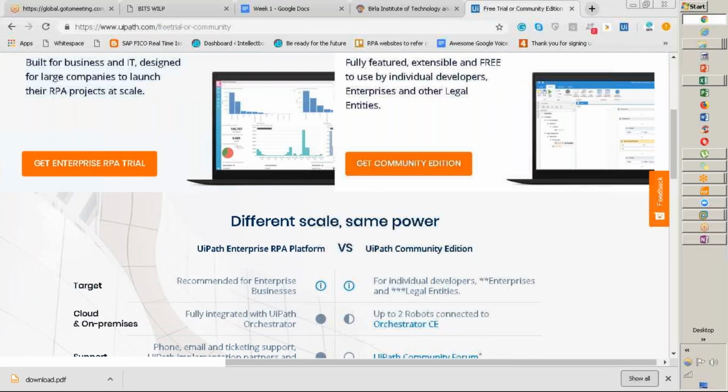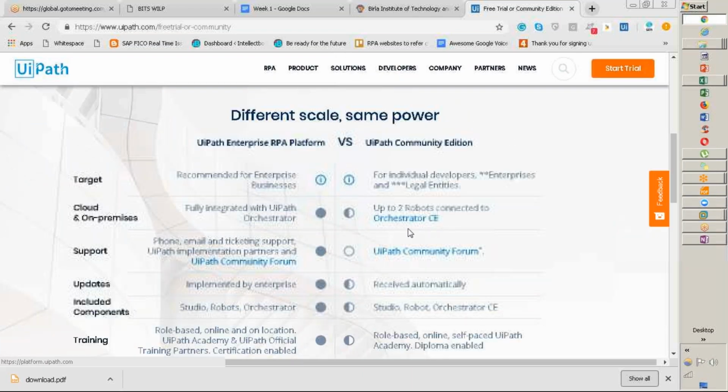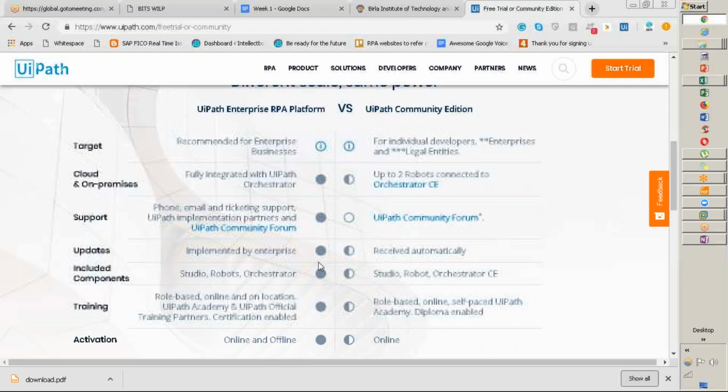Get community edition or enterprise. Enterprise is for a limited period, 60 days most probably. But if you go with community edition, you keep on enrolling after it expires. What are the differences clearly mentioned here? You can see right away, up to 2 robots connected to orchestrator, here you can do unlimited. The UiPath community forum, you won't get access to that here, but here you will. That is another point. And then receiving automatic updates: here partially you have to update manually, in enterprise it will update automatically.